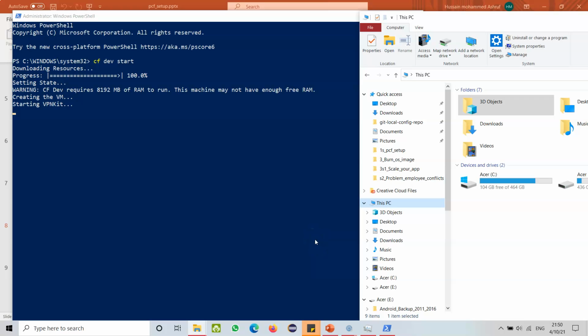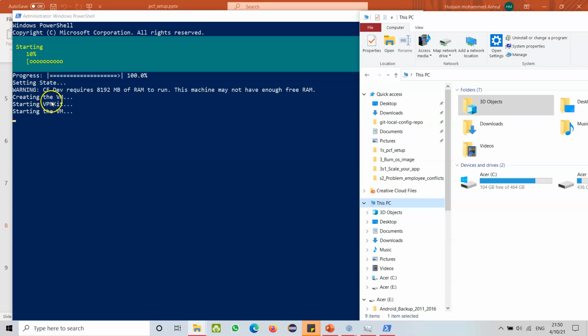So creating the VM. cfdev requires about 8 GB of RAM to run. This machine may not have enough memory of RAM. Let's see again. This looks to be a standard message, but I hope it does not cause any problem now. Let's keep the hope alive. Creating the VM. Starting VPN kit. Starting the VM. How about the memory?